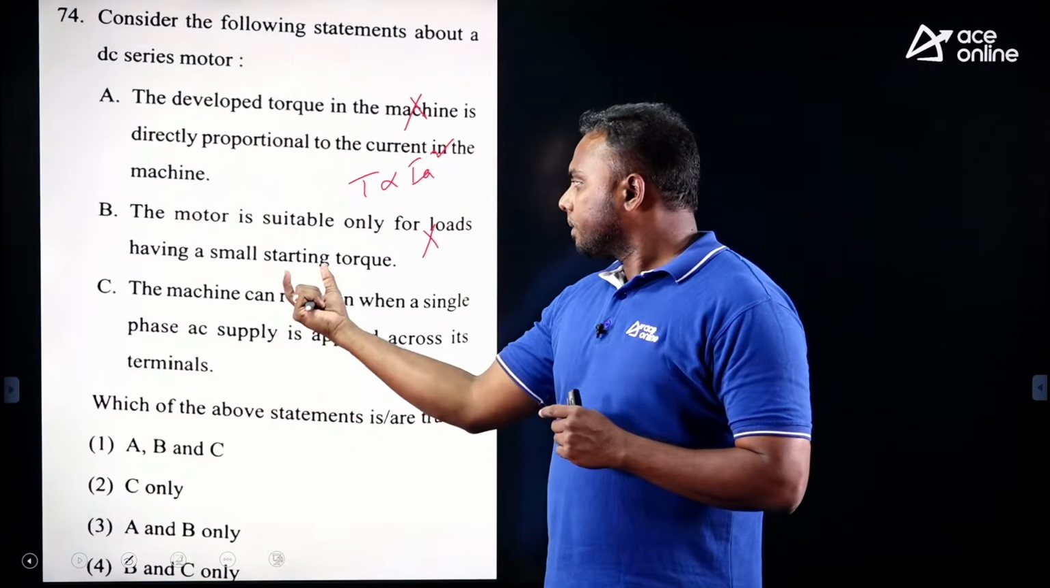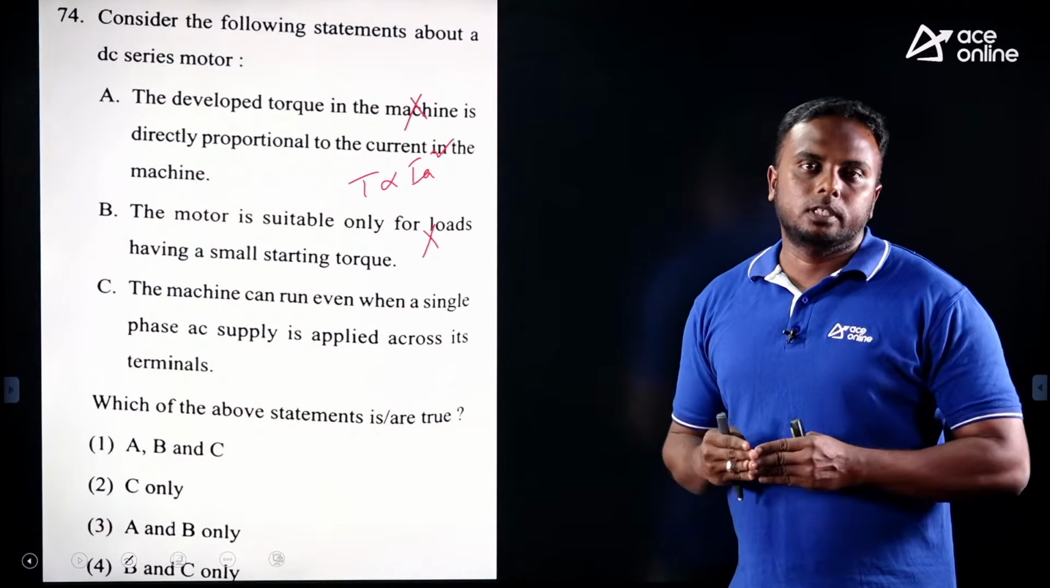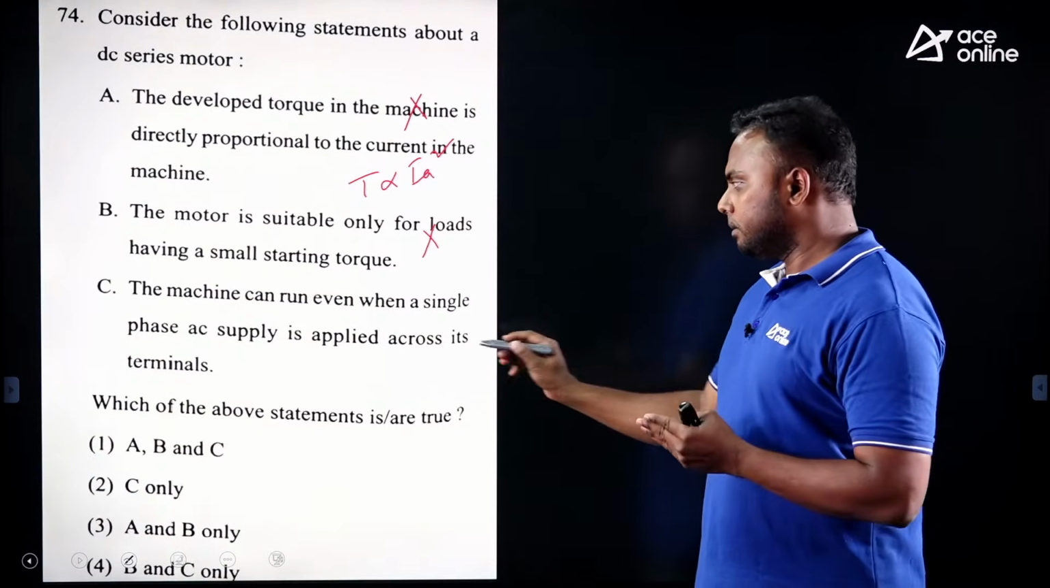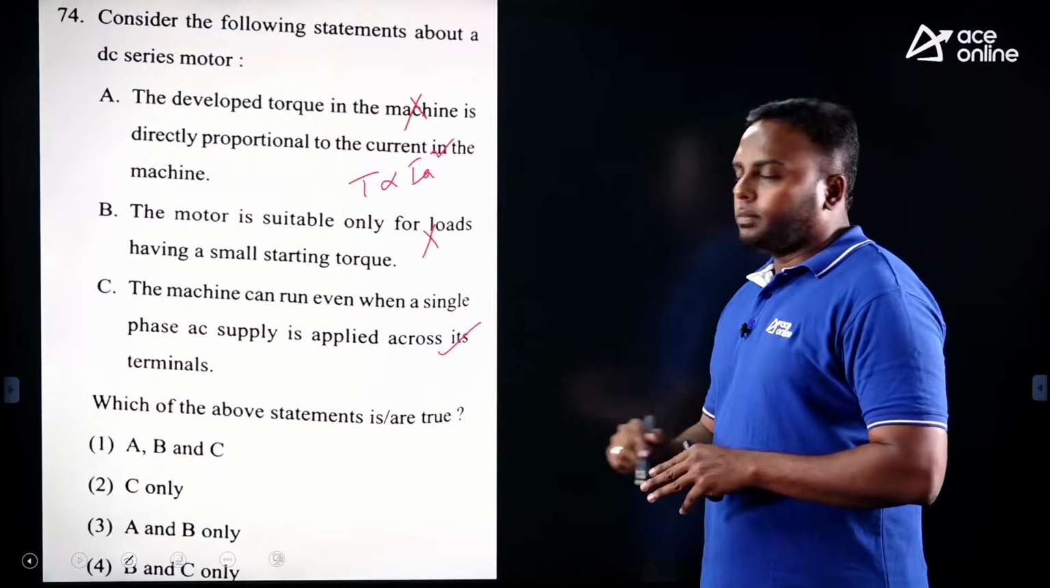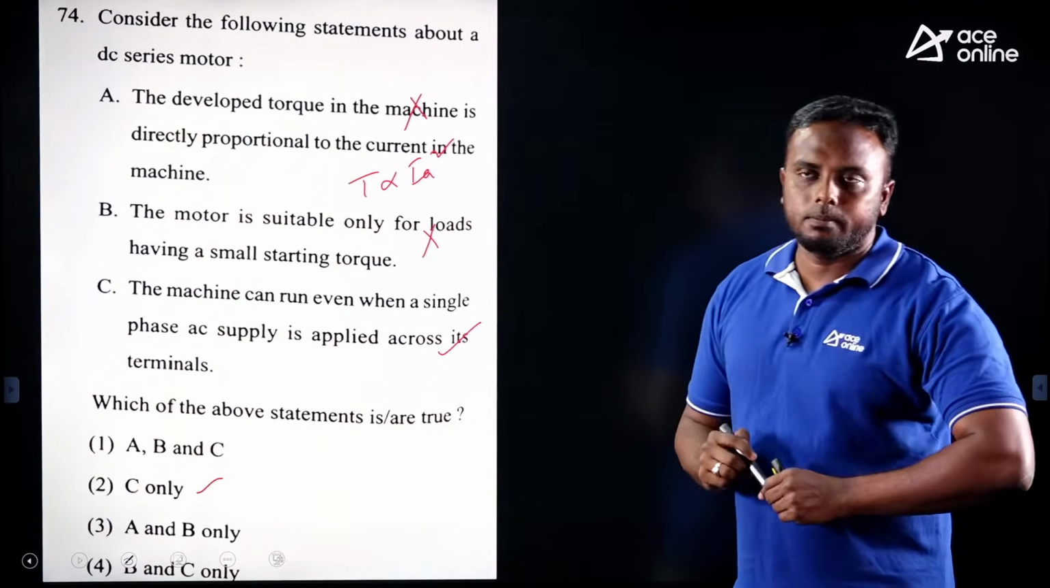And the third one is, the machine can run even on a single phase AC supply. That is only the universal motor, no? Which works for both DC supply and AC supply. So that is correct. Now, which of the above statements are correct here? Only C is correct. So option 2 is right. Okay. Next question.